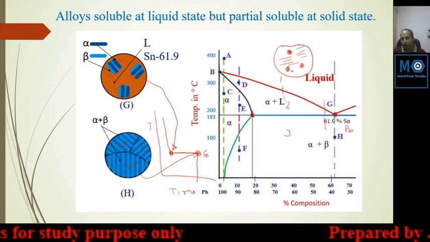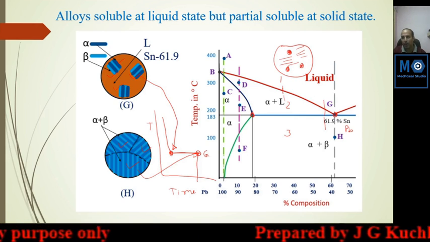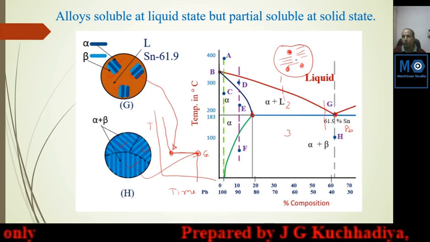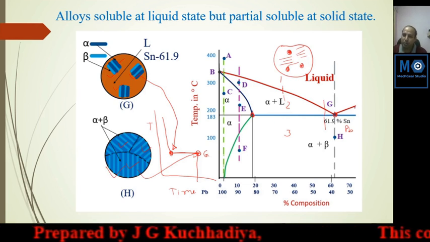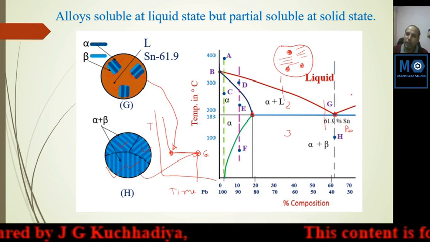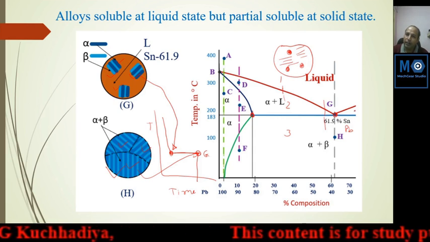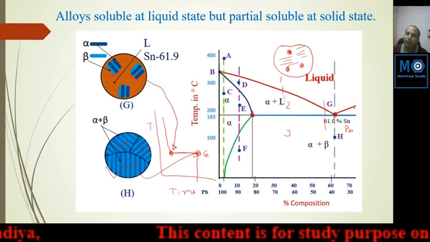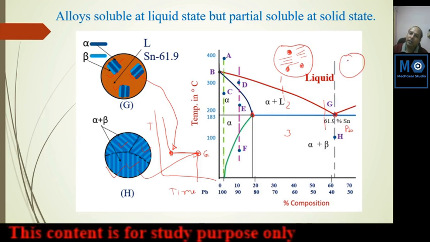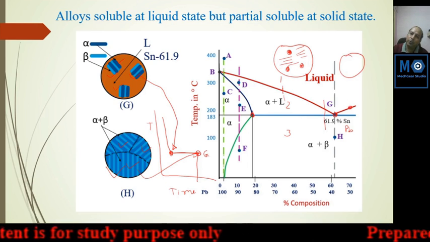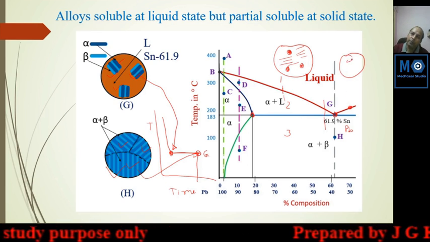But at the eutectic point you cannot find pure beta or alpha. You find always only the lamellar structure. And suppose you will start to solidify in this region. In this region, first beta will grow. Suppose you consider this liquid. Here at point number 2, you will get first beta.